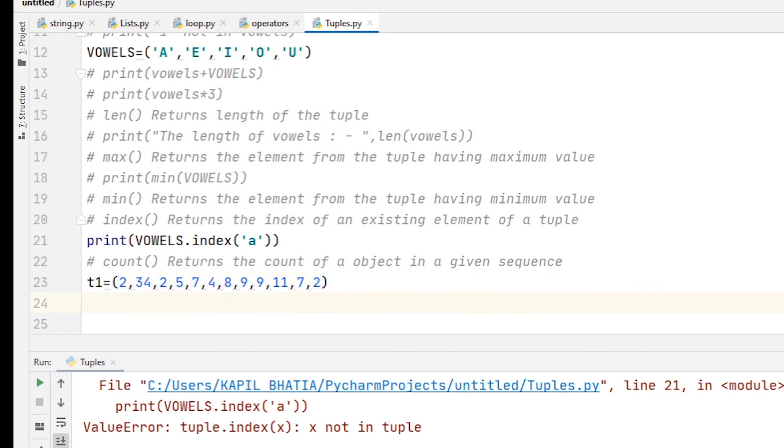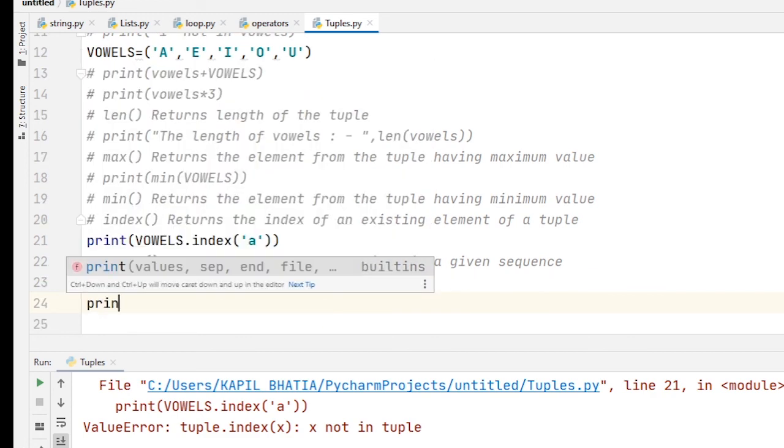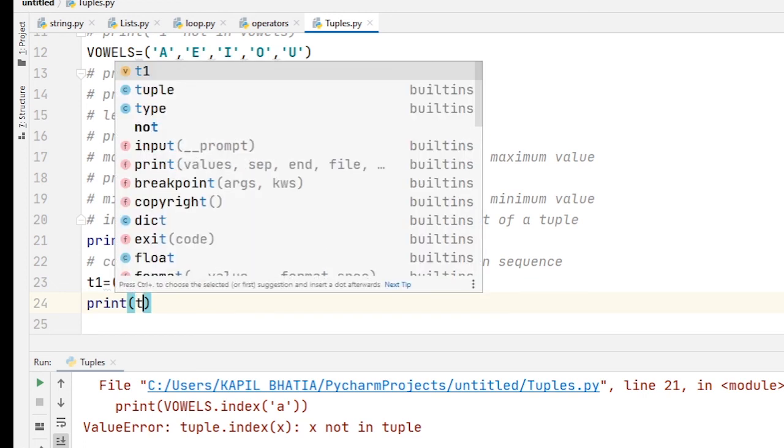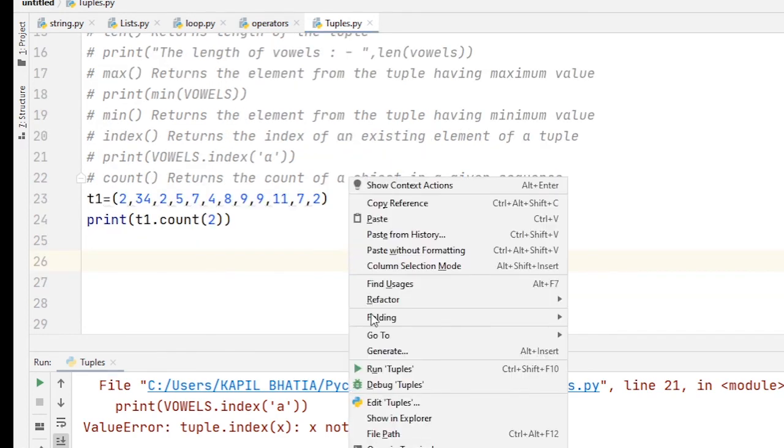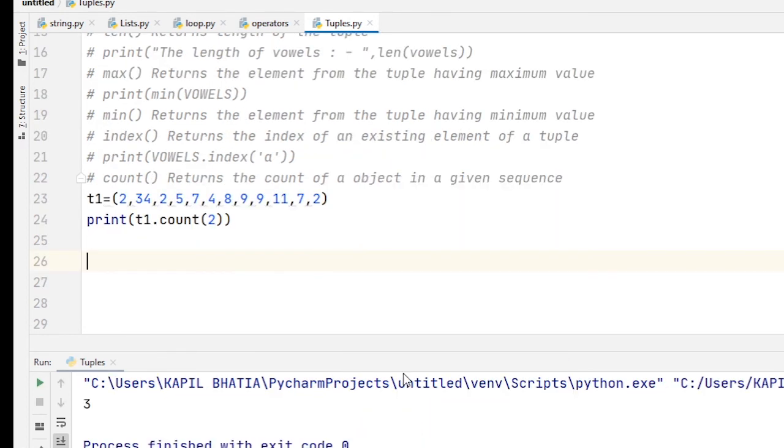Okay. And if I run this code, you will find the output as 3, okay, because 2 is present in my tuple 3 times. So I hope you understand how to use count function or count method with tuple.